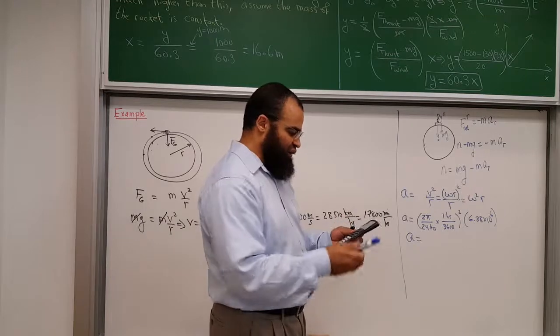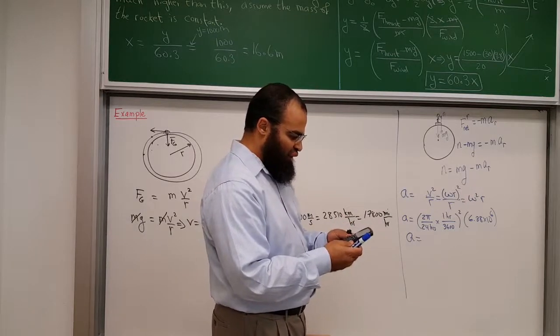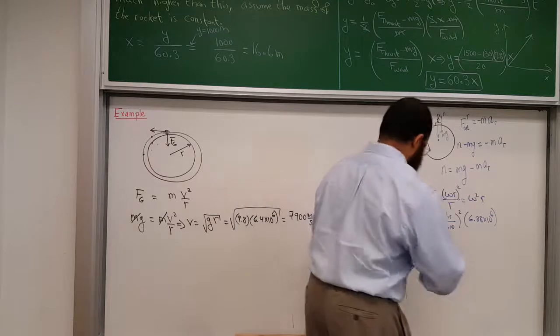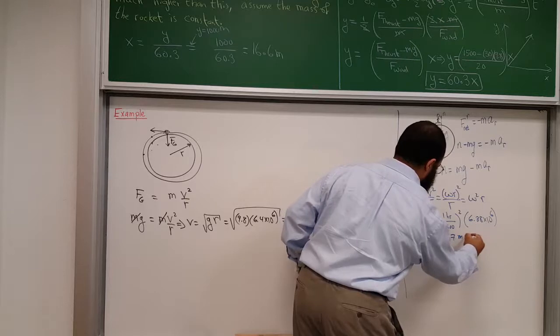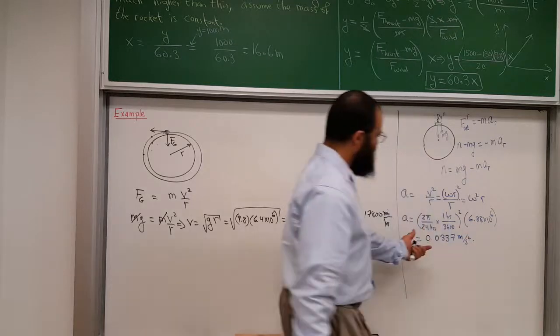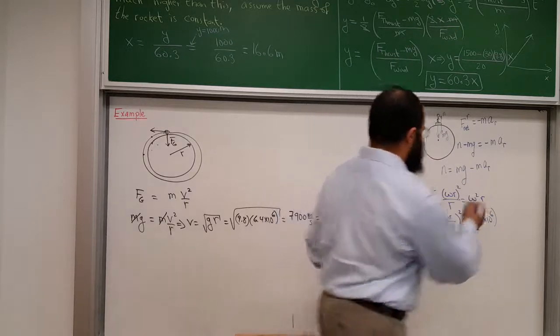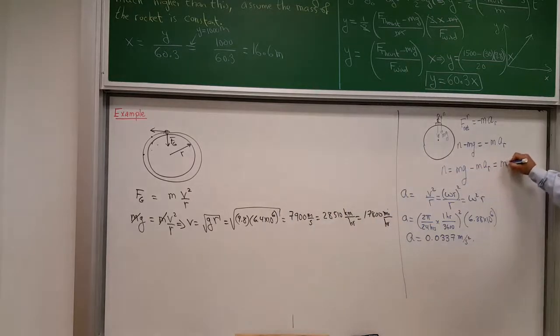So the acceleration will be 0.0337 meters per second squared. And compared to the 9.8, it would be m times g minus this acceleration. So my true weight would be m times 9.8 minus 0.0337, which is very tiny. Basically negligible, unless you're doing something much more accurate than everyday experience.